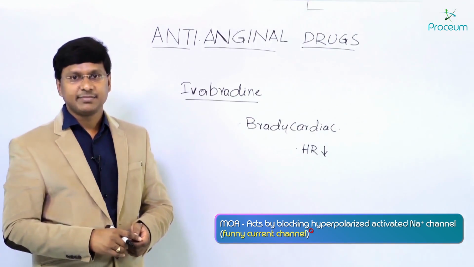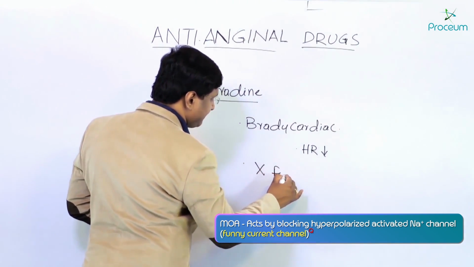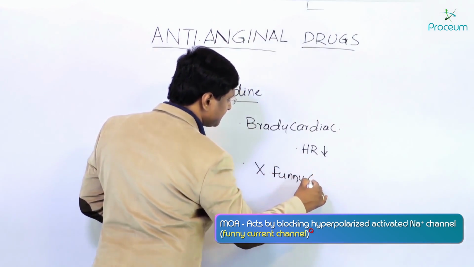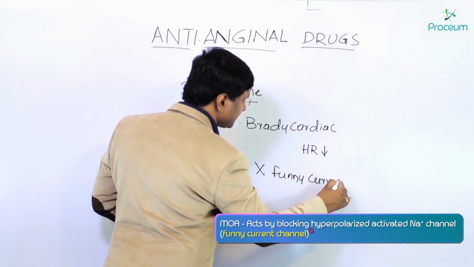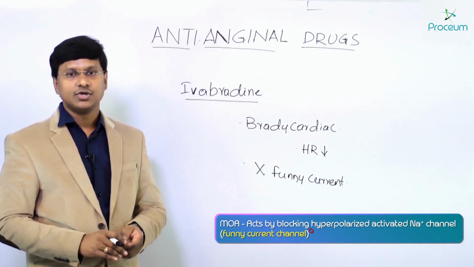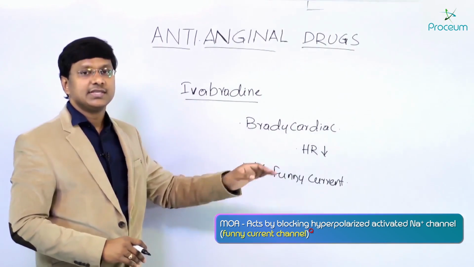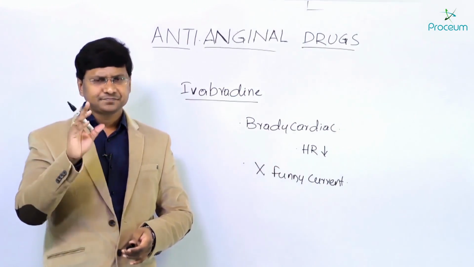So Ivabradine will block the funny current channel, and by blocking this channel, it will reduce the heart rate of the individual.